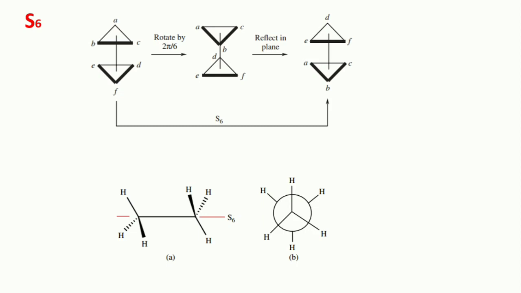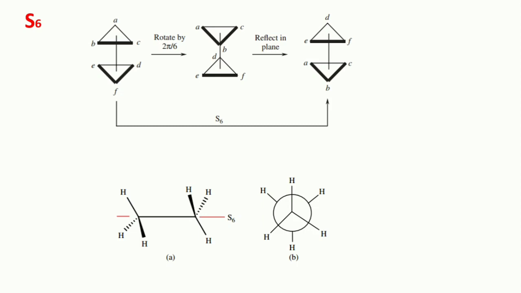Recall that in a product, the second operation is always the one that is performed first. The object need not contain a C3 proper rotational axis. Also note the following trivial improper rotation axis.